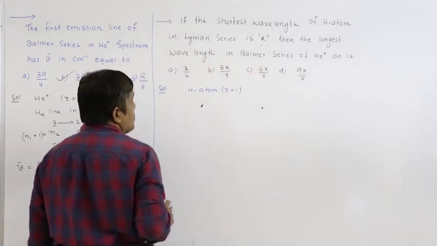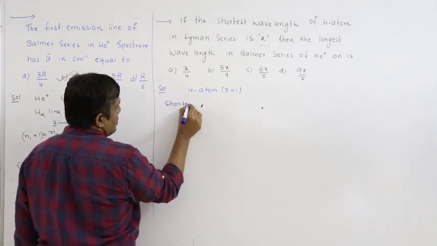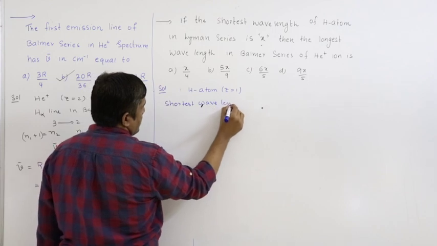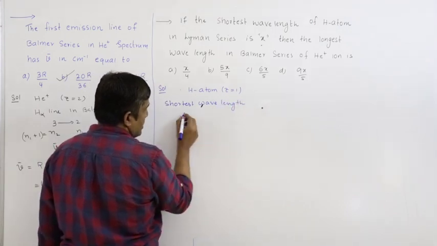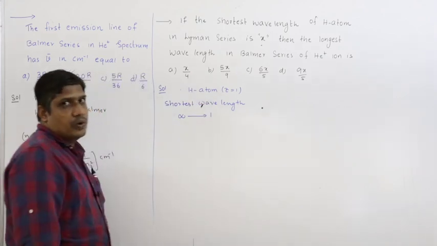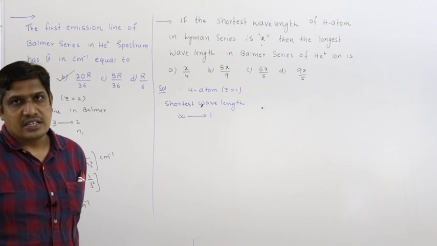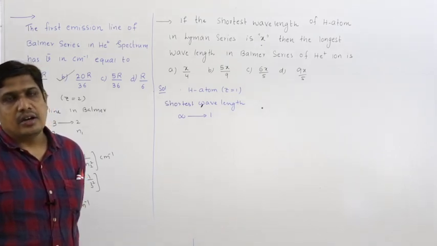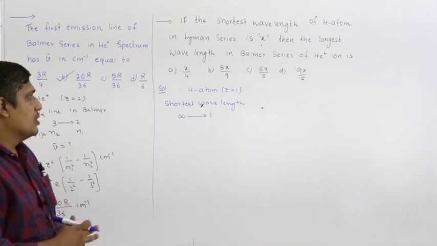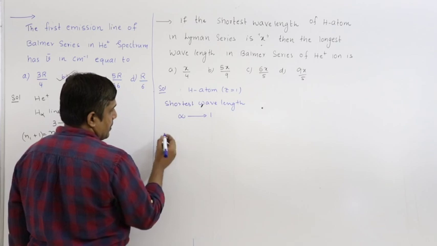Shortest wavelength for hydrogen atom means highest energy. Highest energy in a given series takes place for the transition from infinity to 1. Infinity to 1 electronic transition has highest energy in any series, or it has shortest wavelength, because energy is inversely proportional to wavelength.